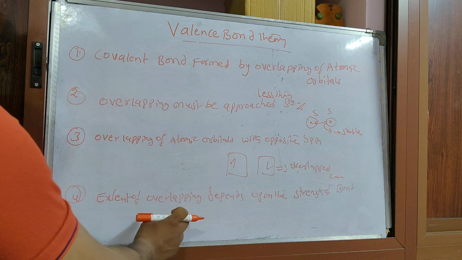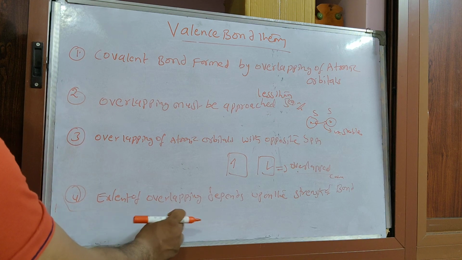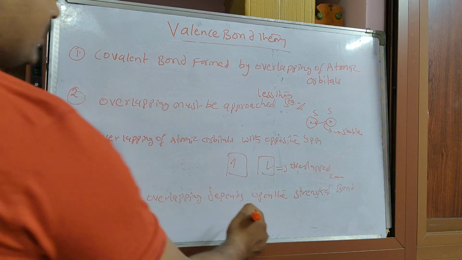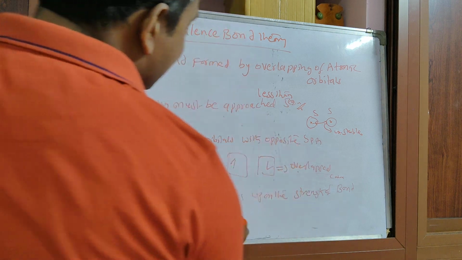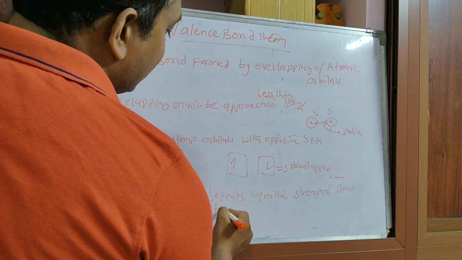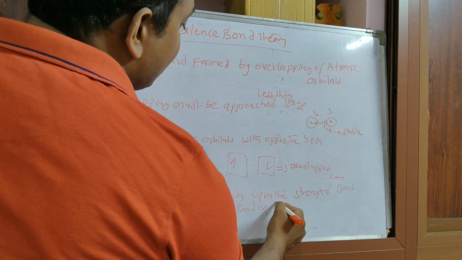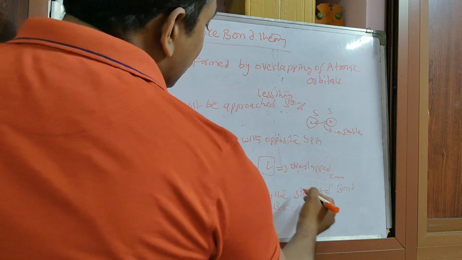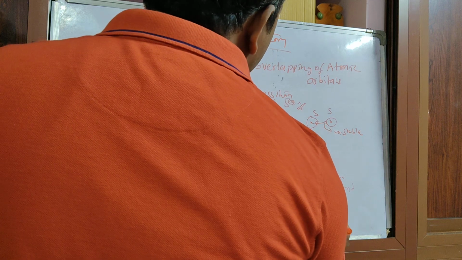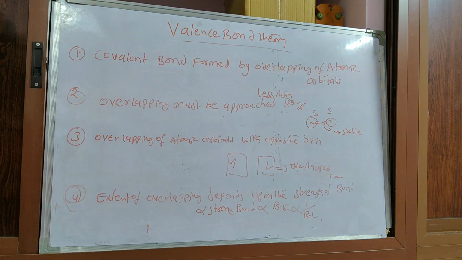If the overlapping is more, the bond is strong, it will form a strong bond, meaning bond energy is more. Bond energy more means reciprocal of bond length. These are some of the important conditions.